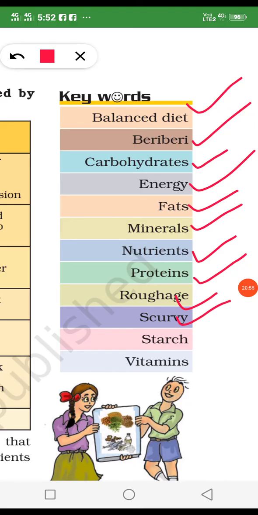Scurvy is a disease which occurs by the deficiency of vitamin C. Starch is a form of carbohydrate. Vitamins are a component of food which protect us from diseases.